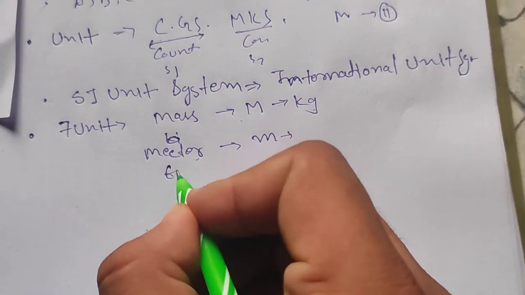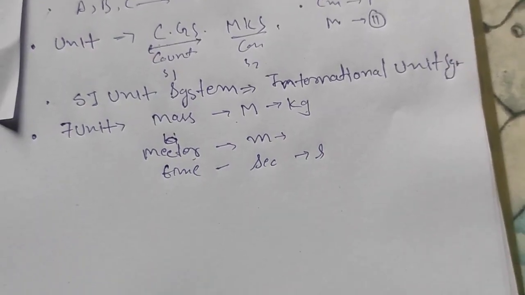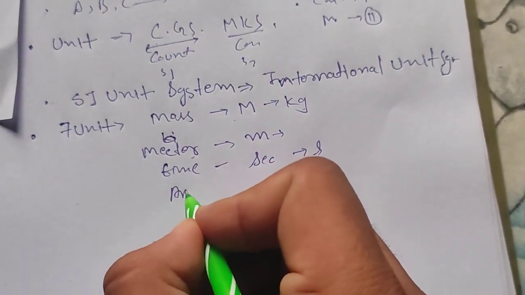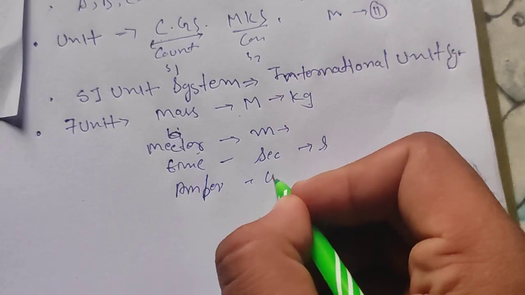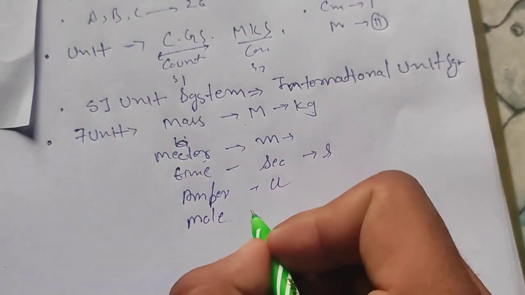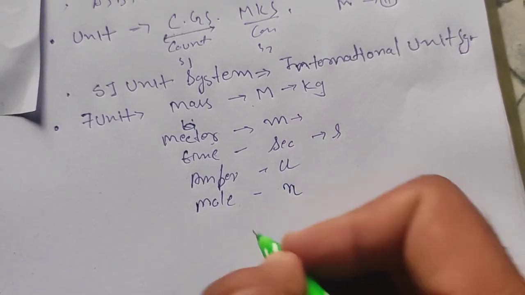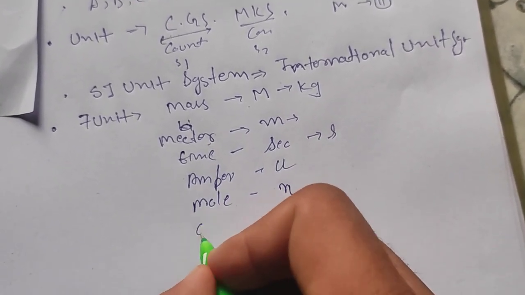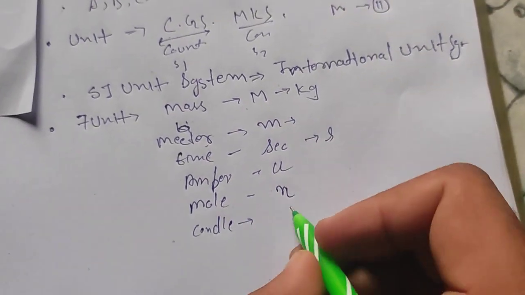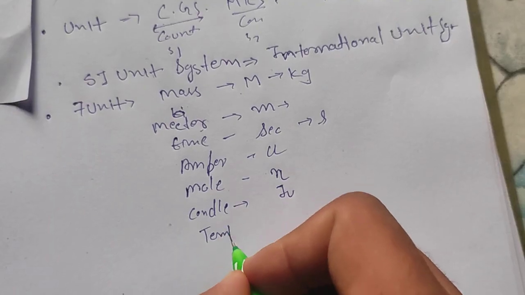Similarly, for time, second is S. For current, I say ampere, which is A. Similarly, for the mole, the number of entities, like 6.02 times 10 to the power 23, the symbol is mol. And lastly, the candela for the brightness of light, symbol cd, and the Kelvin for temperature, symbol K.